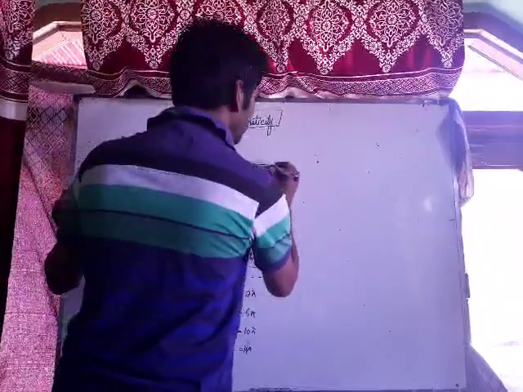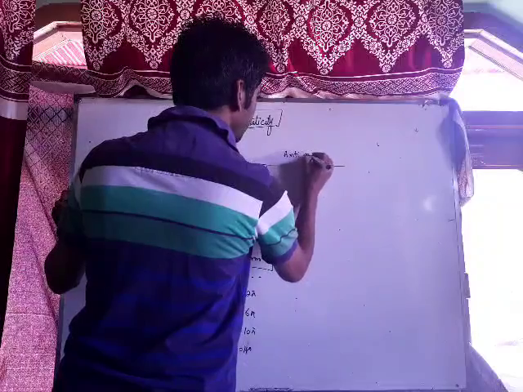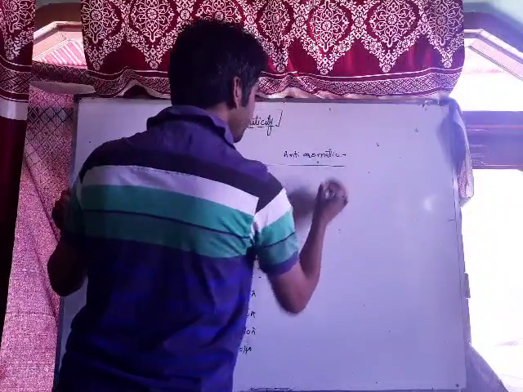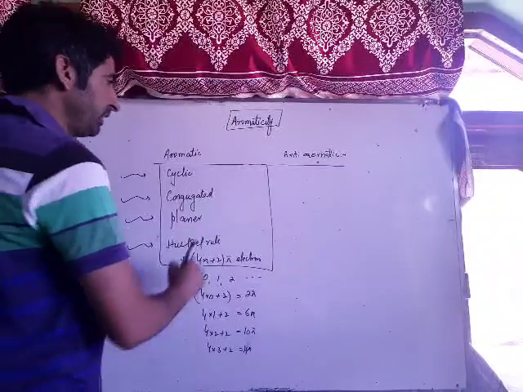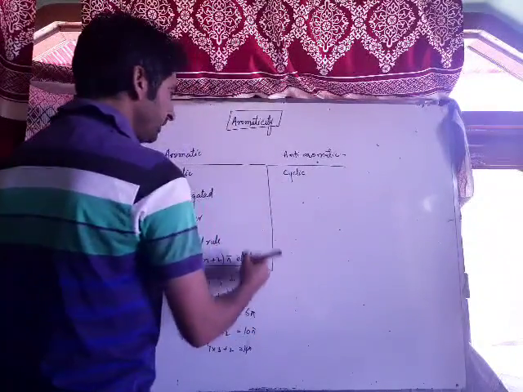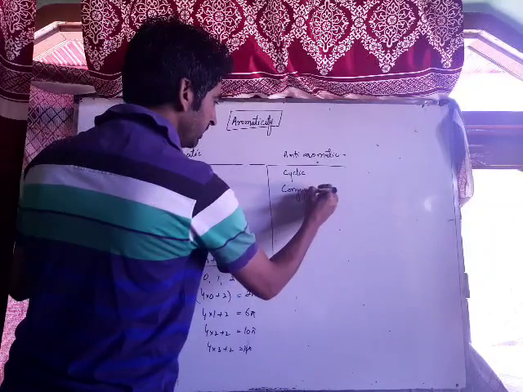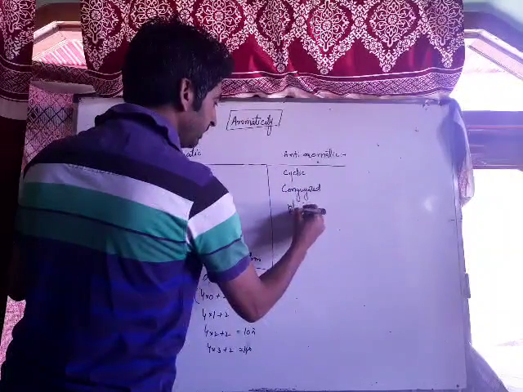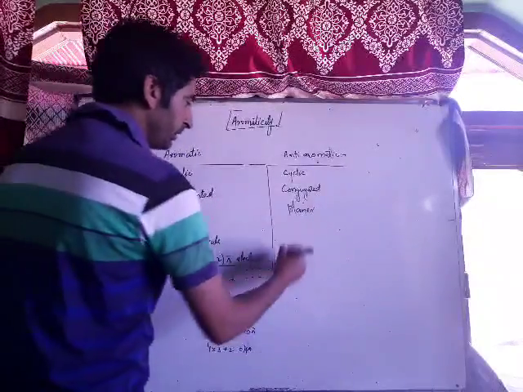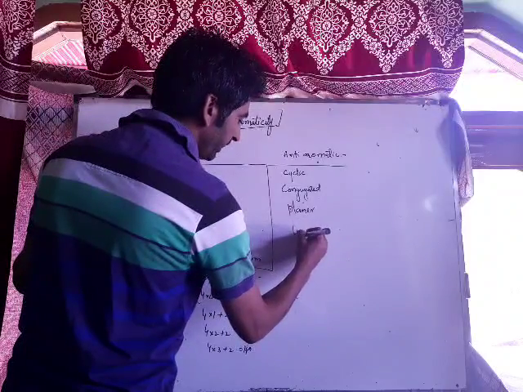Number second category of compounds is anti-aromatic compounds. Now, what are anti-aromatic compounds? What are the conditions for a compound to be anti-aromatic? The compound should be cyclic. It should be conjugated. It should also be planar. Now, what is planarity? We will discuss it. It should be planar, but it should not follow the 4n plus 2 pi rule. It should follow the 4n pi rule.